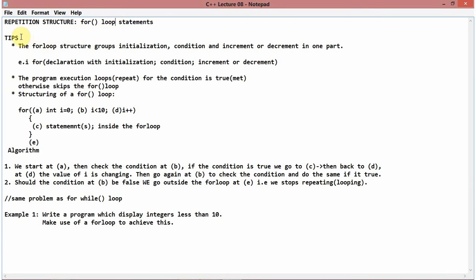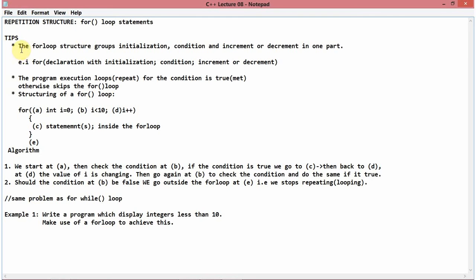Alright, here are the tips. As I've always done, I created a Notepad, and I promise you guys that I'll always create a Notepad with a little bit of notes just for you, so that you can copy the notes down, and as we continue, you can refer to the notes and the little things that I've included here.